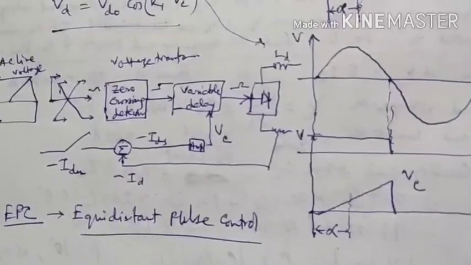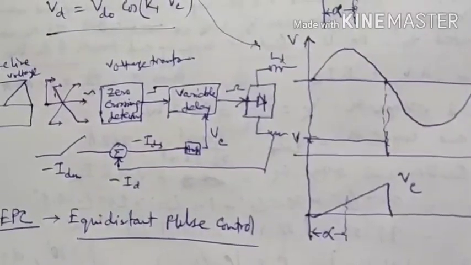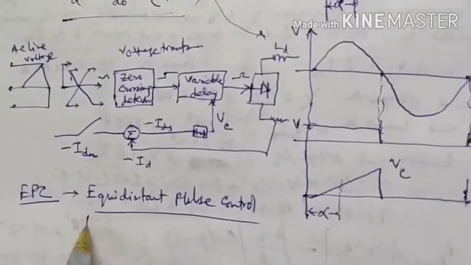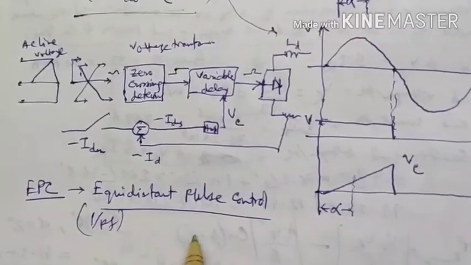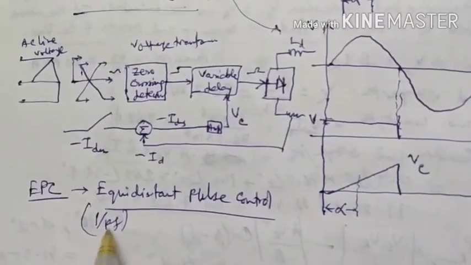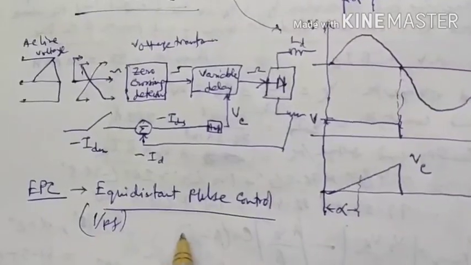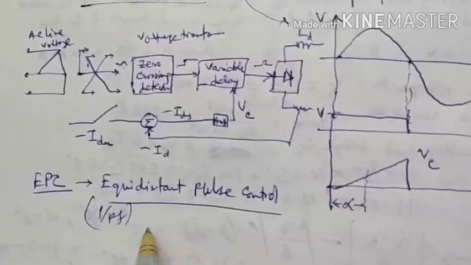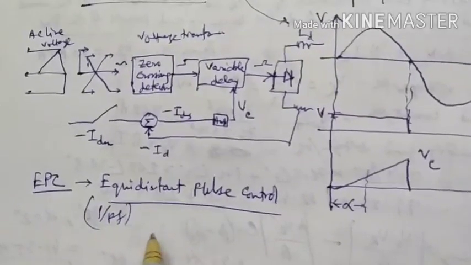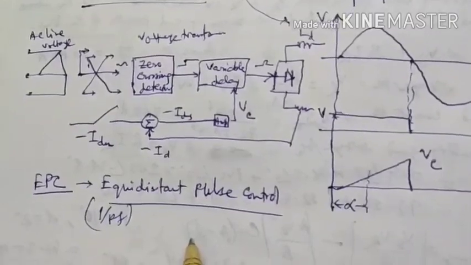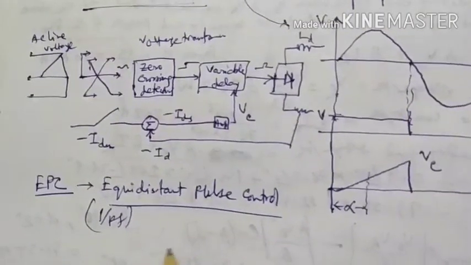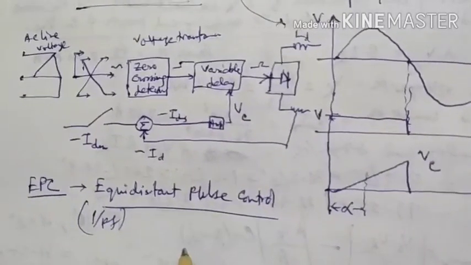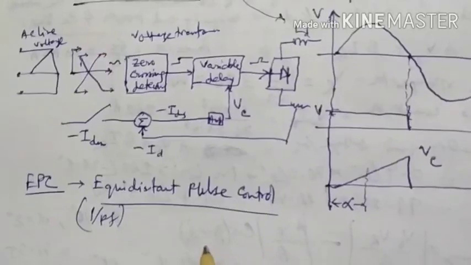The basic principle is the production of pulses spaced at equal intervals of 1 by PF through a ring counter, where P is the pulse number and F is the system fundamental frequency. This method was suggested by Ainsworth using a phase locked oscillator to generate the firing pulse.